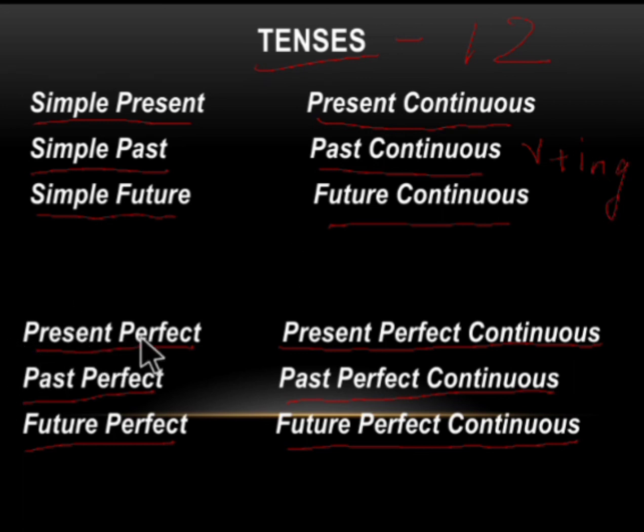And for perfect tenses, that is present perfect, past perfect, and future perfect, we use either has or have or had, plus past participle. And for perfect continuous tenses, we use has, have, or had, plus been, plus verb plus ing. So these are the 12 different types of tenses.